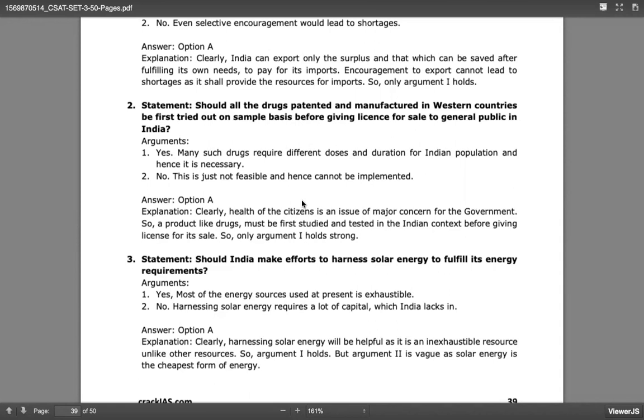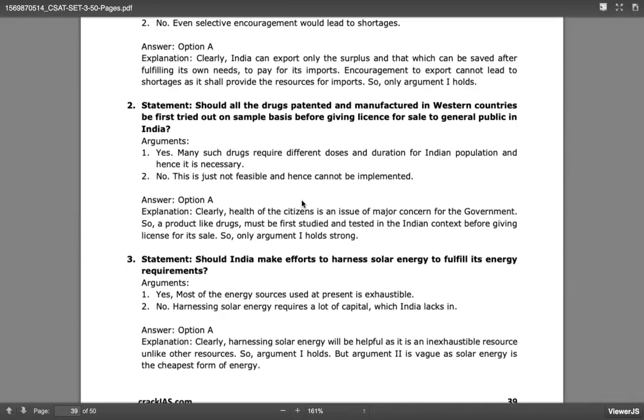Yes, the safety of the citizens is very important. Drugs manufactured in a different country were tested sometimes on rats or pigs, right? The metabolic activity that people of this country have must be different. So the first argument is yes, many such drugs require different doses and duration for the Indian population, and hence it is necessary.